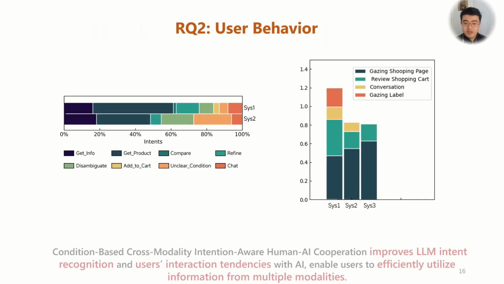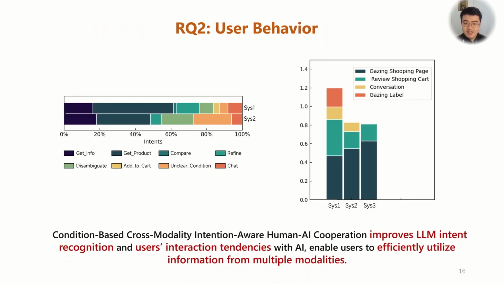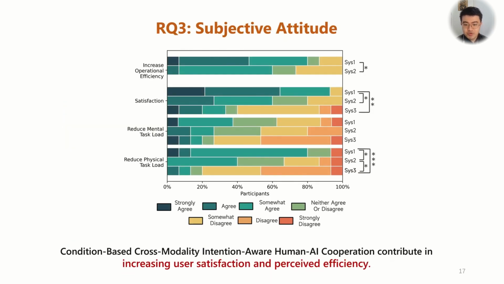Furthermore, examining user behavior, we observed improvements in LLM intent recognition and users' interaction tendencies with AI. Users also become more proactive in utilizing information from various modalities in our main system. Lastly, regarding subjective attitudes, users reported higher satisfaction and perceived efficiency within our main system.